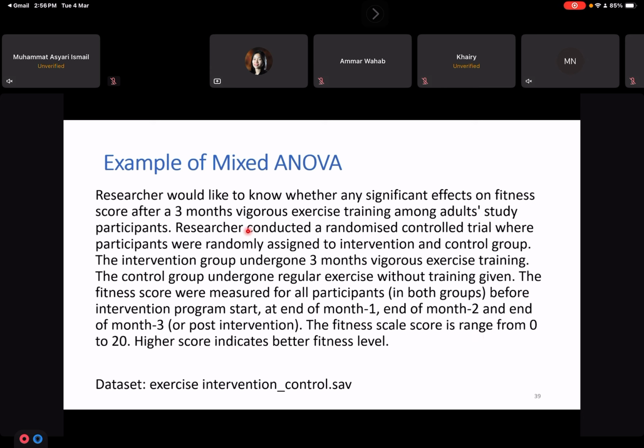This example is similar to the example given in the repeated measure ANOVA, just with the group variable added. The group variable is the control group, so now we have an intervention and a control group. For this exercise, you can use the exercise intervention underscore control SAV file.